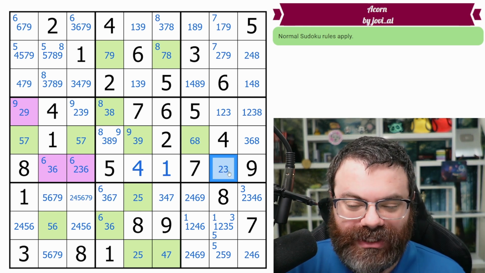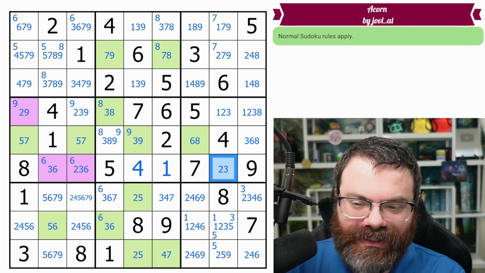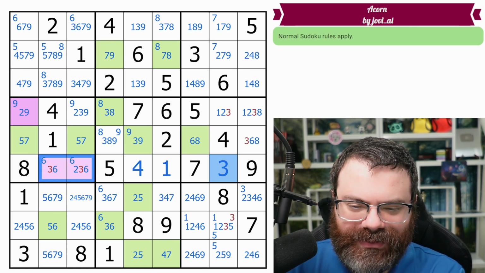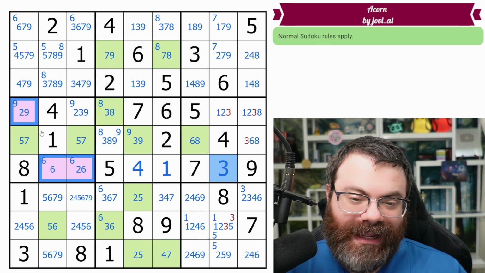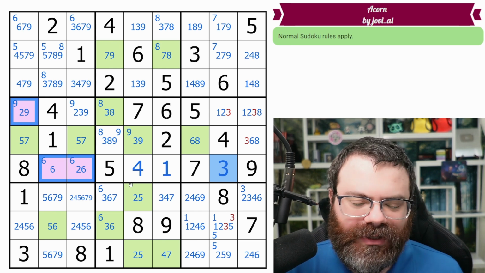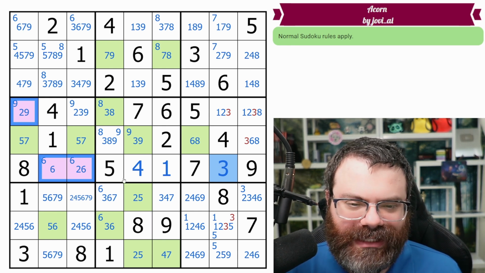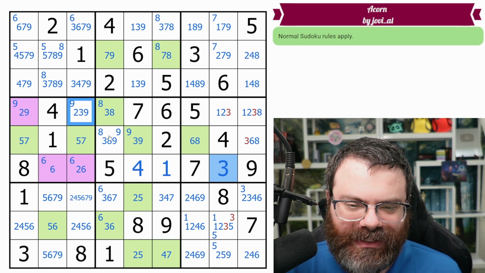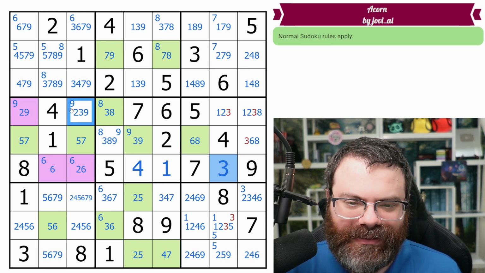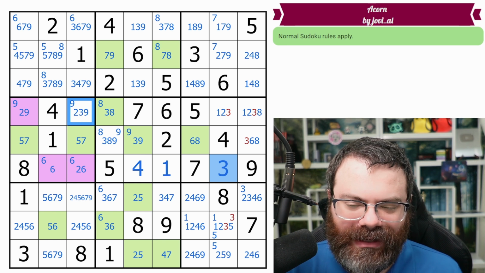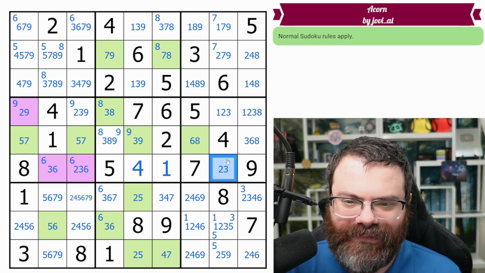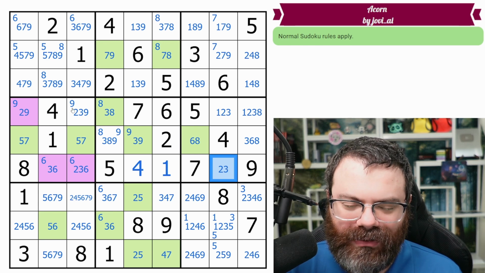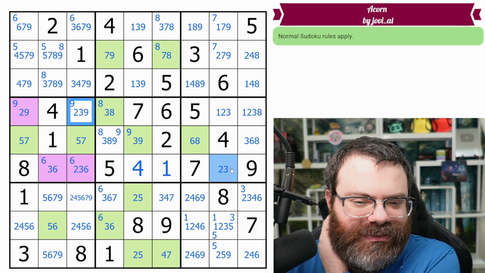Now imagine that this cell was a 3. If this cell was a 3, then these 3s get eliminated. And that's all of the 3s in our purple. And so you don't even worry about how it resolves exactly. All you worry about is that it becomes a 2, 6, 9 triple. And that 2, 6, 9 triple would force this to be a 3. So the idea is that this cell becomes a 3. And then what we would want to look for is, is there a different almost locked set where if this is a 2, it also makes this a 3, or at least eliminates a 2 or a 9.